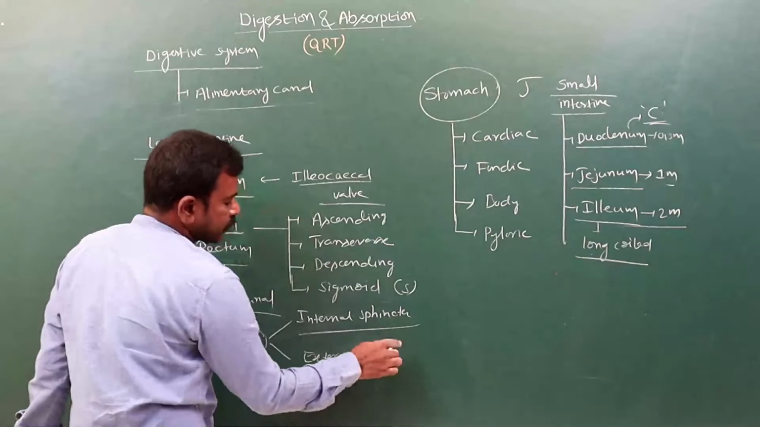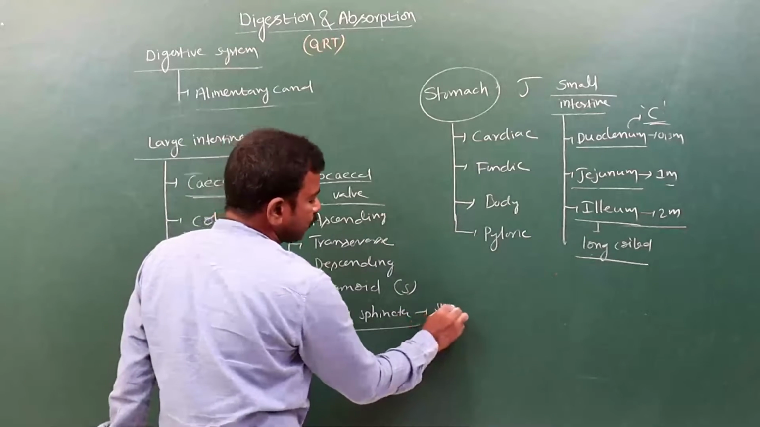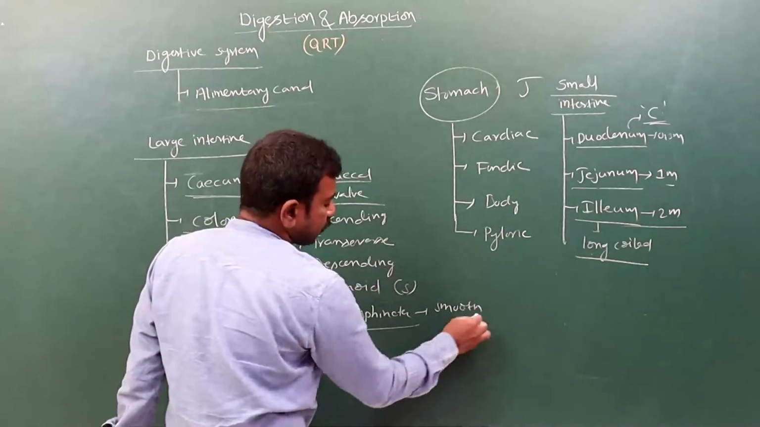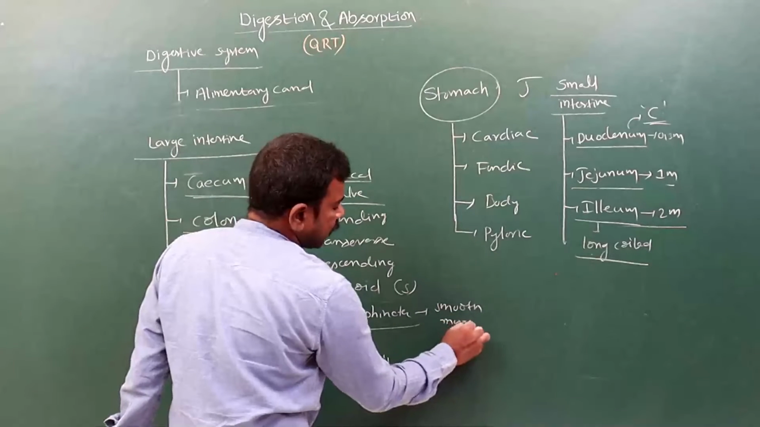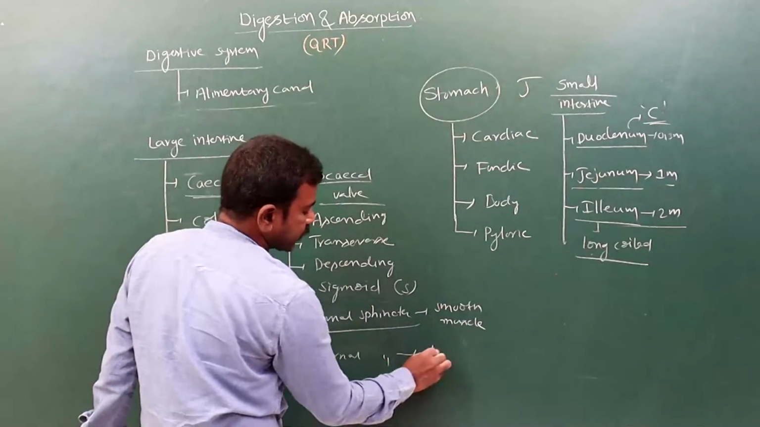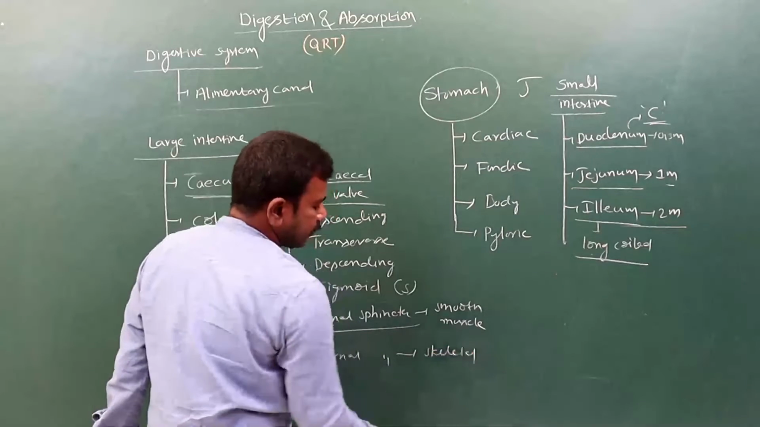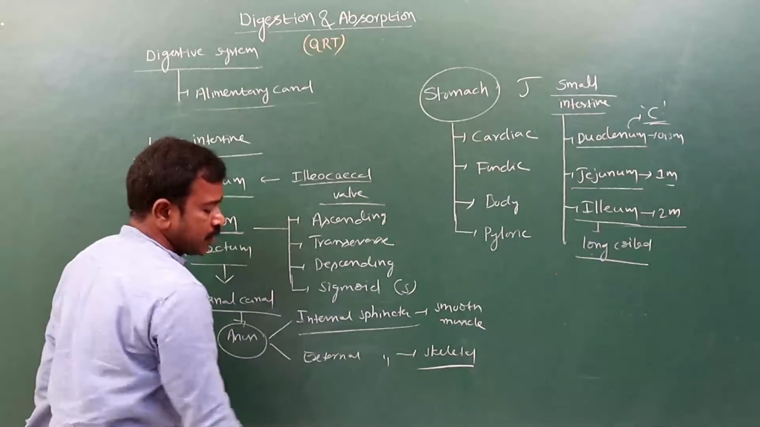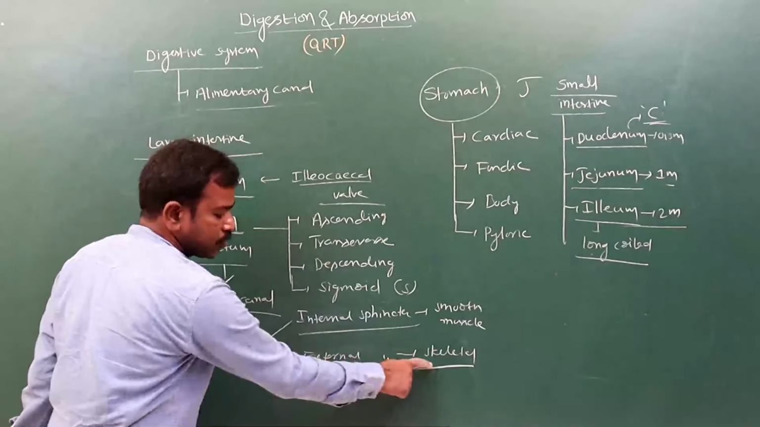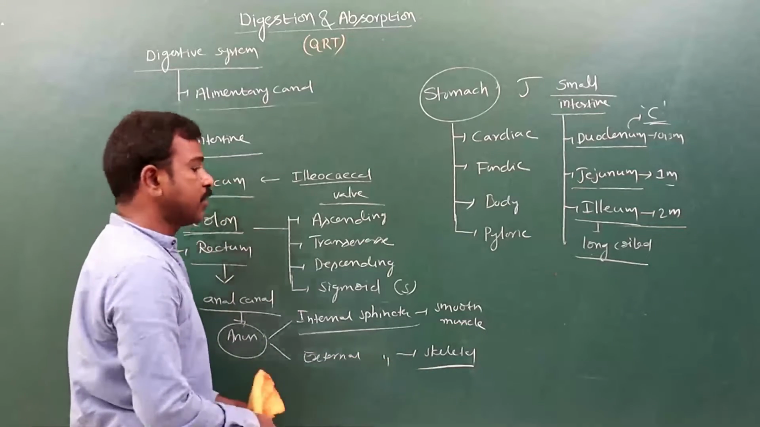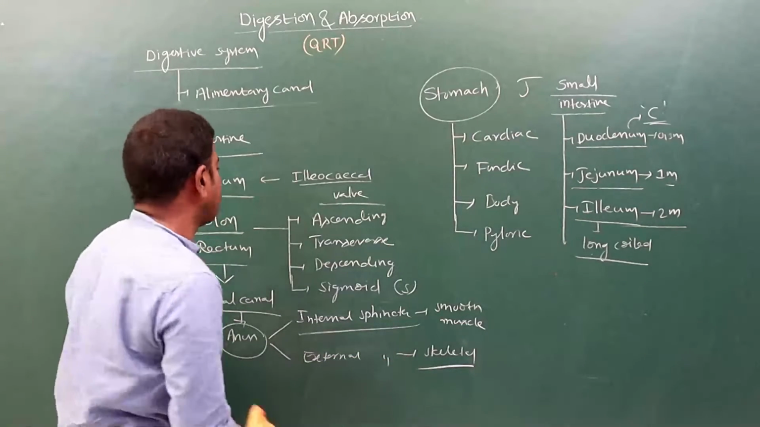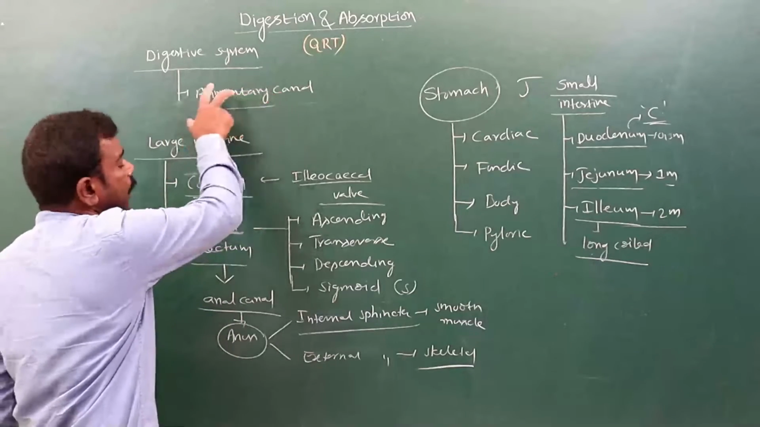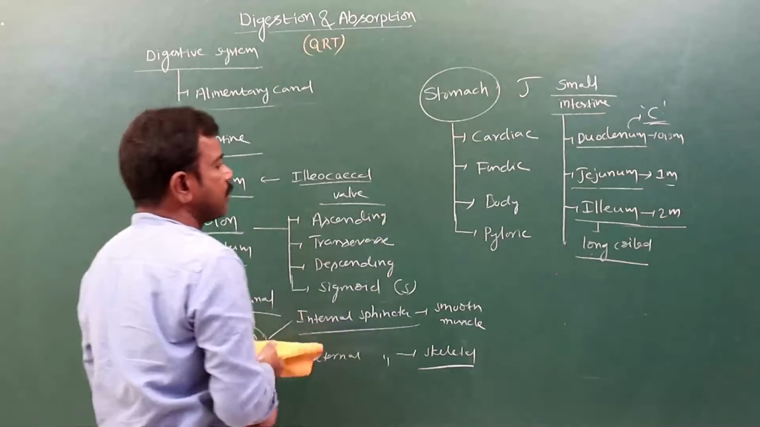The internal sphincter is made up of smooth muscle, and the external sphincter is made up of skeletal muscle. That's why defecation is a voluntary process: due to the presence of this skeletal muscle, defecation is voluntary. Like this, the alimentary canal is present.